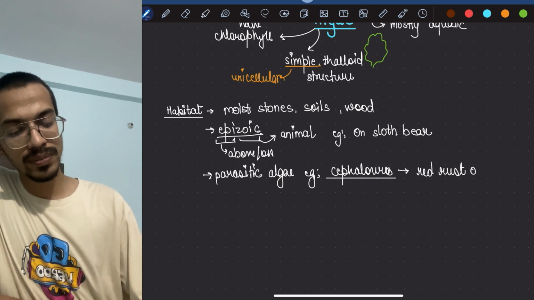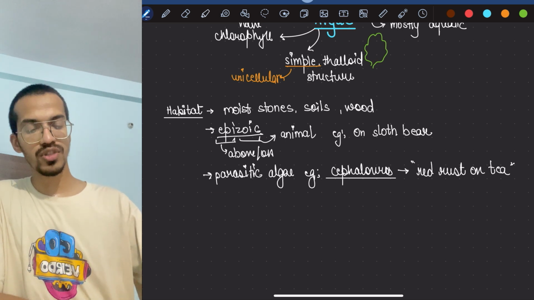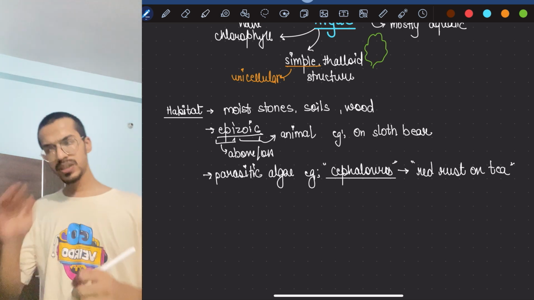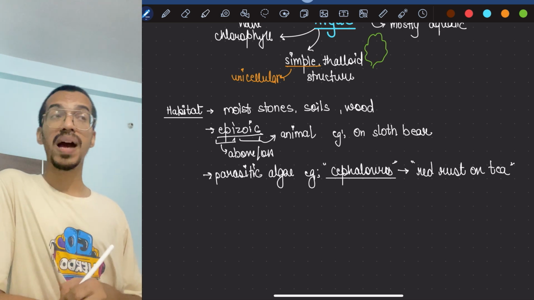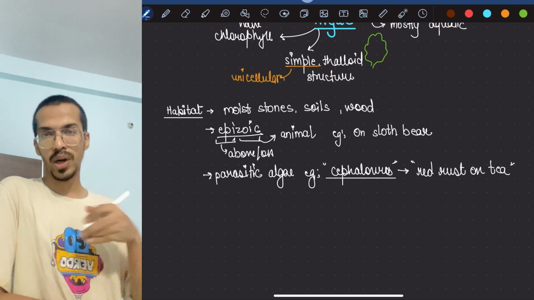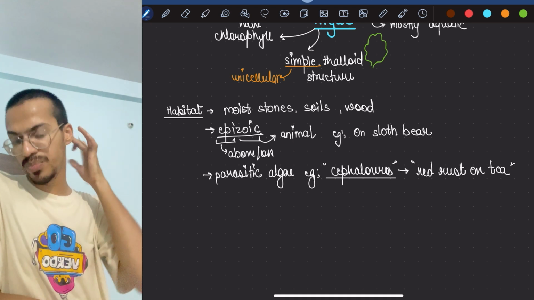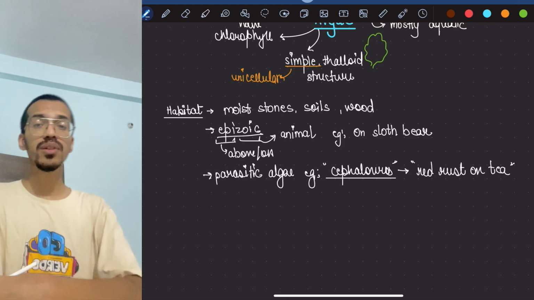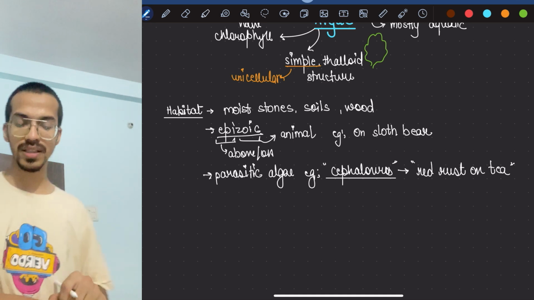So Cephaleuros is one such example which is parasitic. This is not the only example. There are other examples like Harveyella, which is also parasitic on other algae. Parasite means those kinds of organisms which obtain food from their host, or from the other organisms on which they are present.